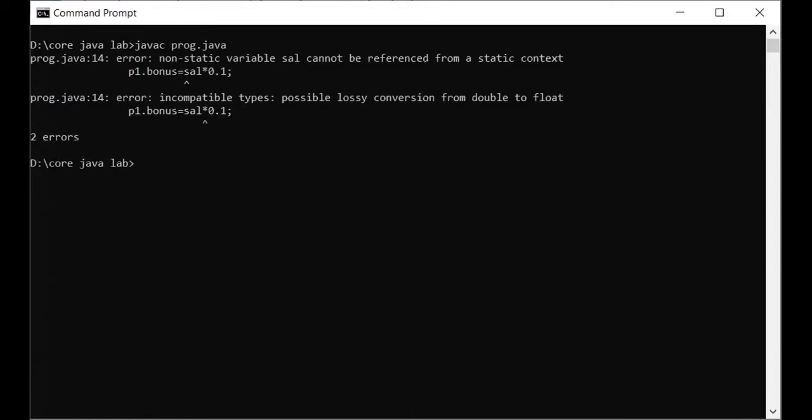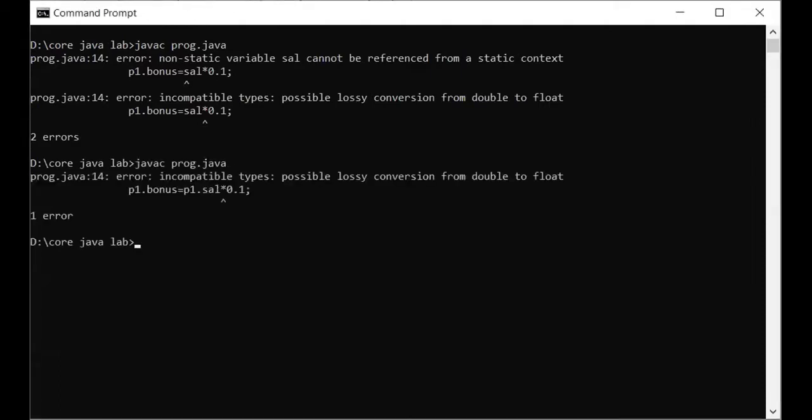Okay, p1.sal I have to write because while calculating the bonus, I have written the direct sal. Okay. Again, there is a problem. Okay, conversion में problem है.